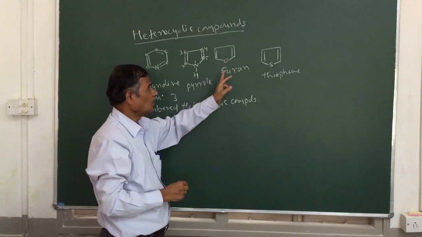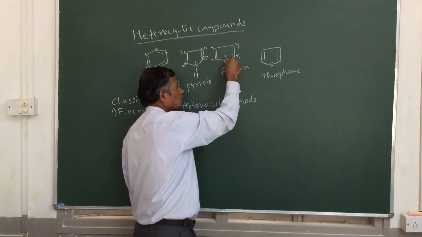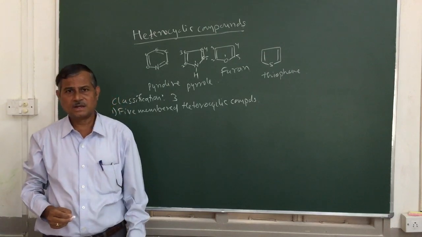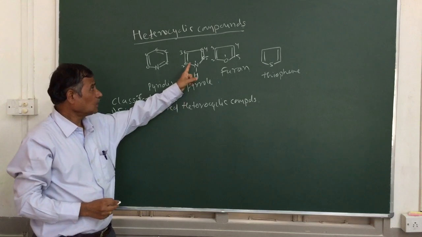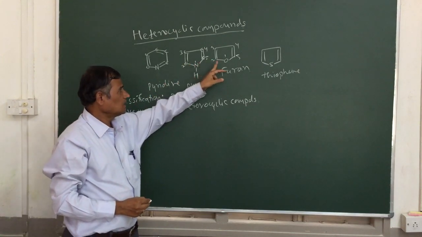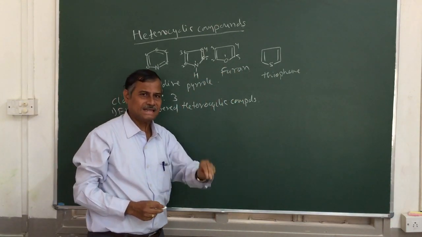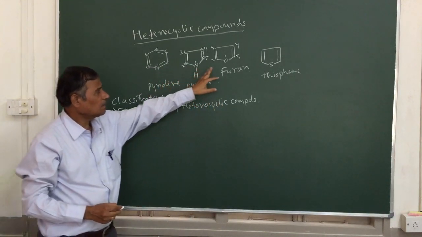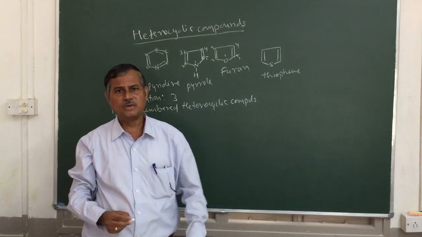So you can take this furan. In furan also, numbering is 1, 2, 3, 4, 5. Oxygen is the heteroatom, and here the sulfur is a heteroatom. Especially in heterocyclic compounds, usually there are 3 heteroatoms. Heteroatoms means other than carbon. So there are nitrogen, oxygen and sulfur. These are the 3 heteroatoms usually present in heterocyclic compounds. Okay, so these are the examples for the 5-membered heterocyclic compounds, which contain 5 members in the ring system.